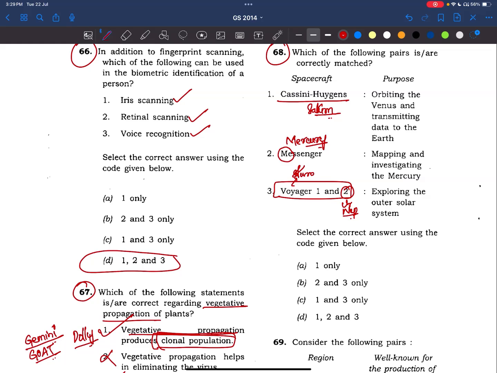Orbiting the Venus and transmitting the data to Earth. No. Mapping and investigating Mercury, yes. Exploring the outer solar system, yes. Answer is 2 and 3.